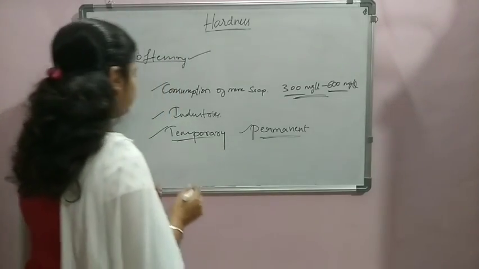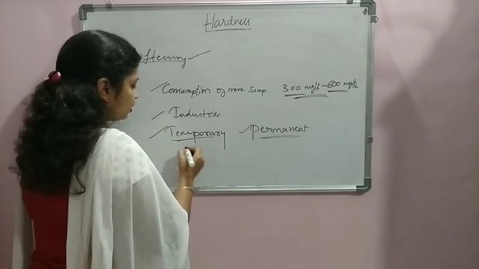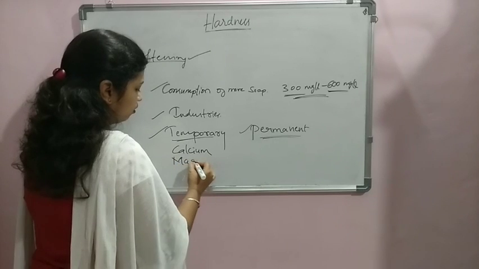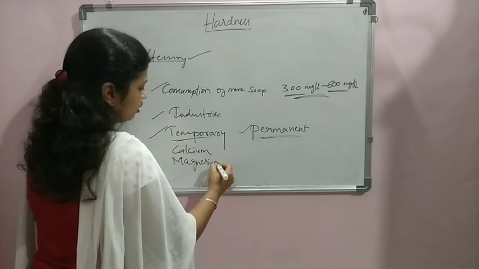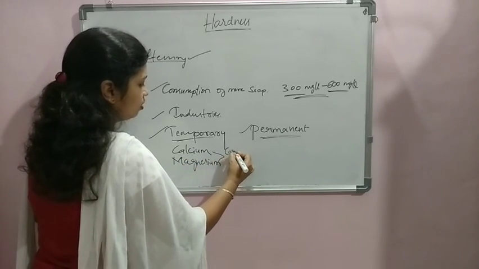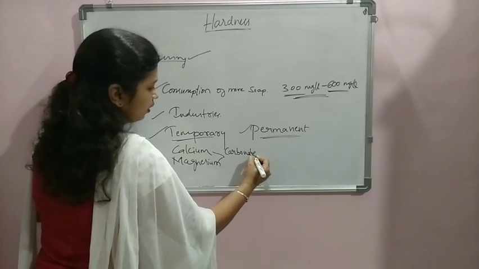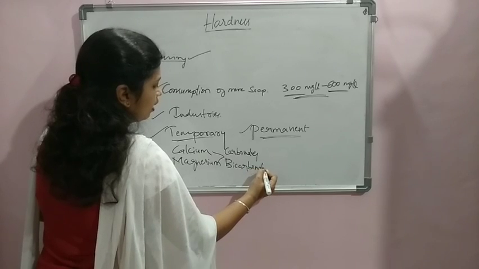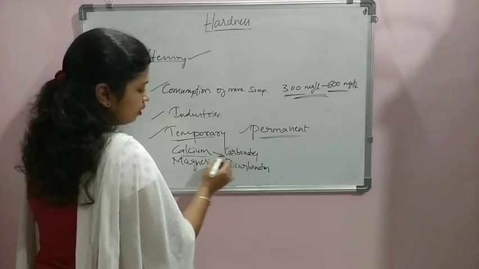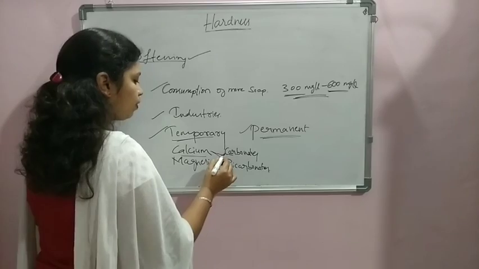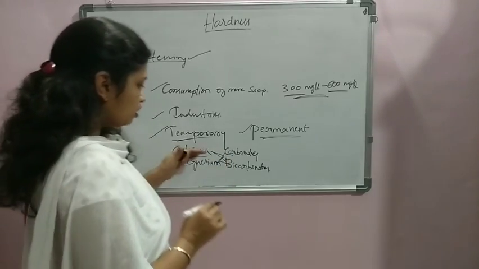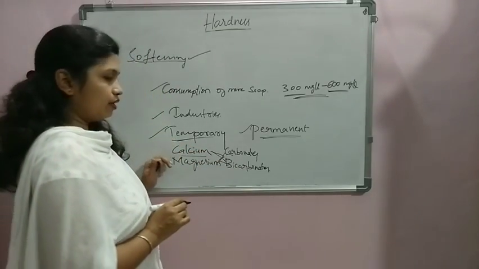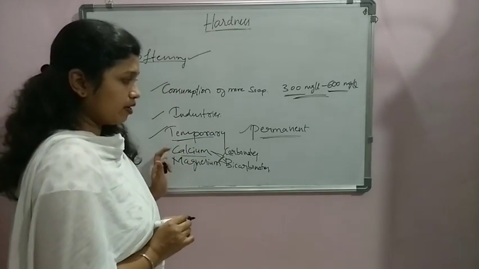It is created because of the presence of calcium and magnesium in combination with carbonates and bicarbonates. All these combinations create the temporary hardness, which means calcium carbonate, calcium bicarbonate, or else magnesium carbonate or magnesium bicarbonate. These combinations create temporary hardness in the water. Removal of this is very easy when we compare it with the permanent hardness.